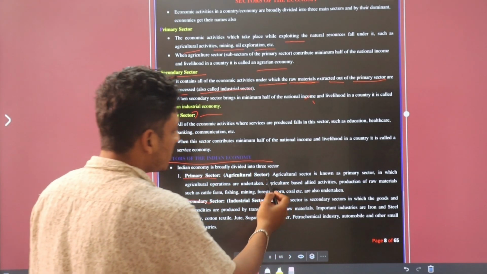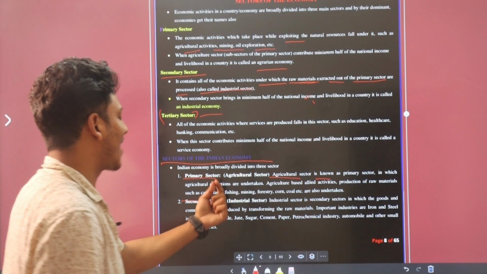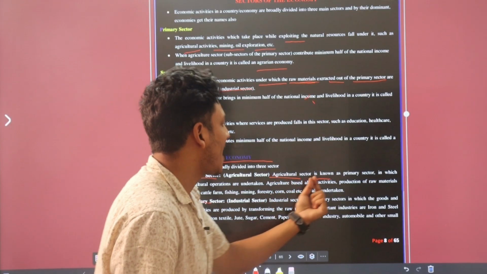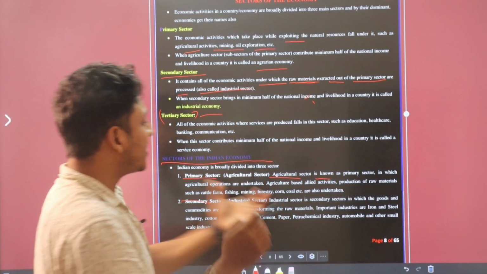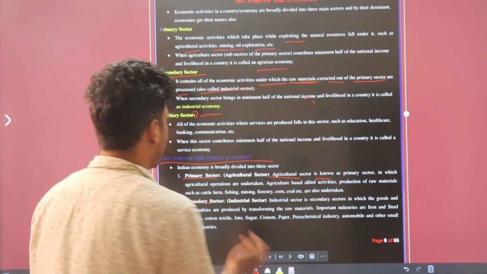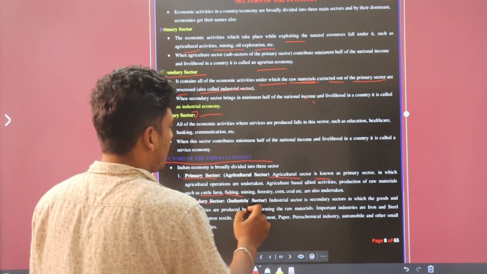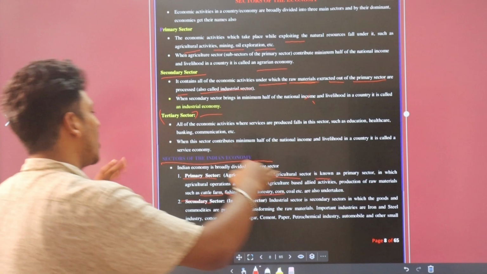The agricultural sector is known as the primary sector, in which agriculture operations are undertaken: agriculture-based allied activities, production of raw material such as cattle farming. It directly defines what comes under agriculture operations, like cattle farming, fishing, mining, forestry, coal, etc. are all undertaken in this.